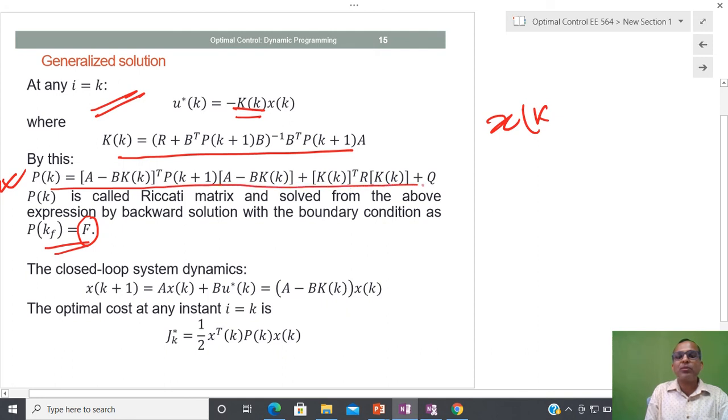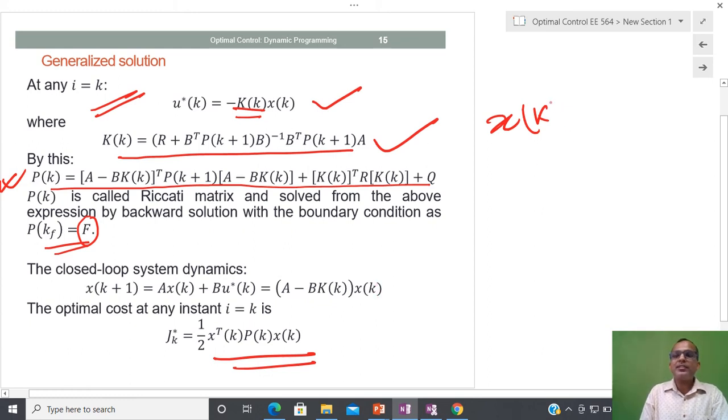In the solution of this particular equation, you can see that P at k plus 1 and P at k are involved. So this is a discrete equation, this is the discrete Riccati equation. You have to solve this discrete Riccati equation. You know the final point, so you can solve it in a backward manner, and after that you can define this K at k, this control, and this is the optimal control. So finally I can tell that J equal to this is my optimal cost. In this way, by applying dynamic programming, I am able to design the closed loop control, and the closed loop control is given like this.